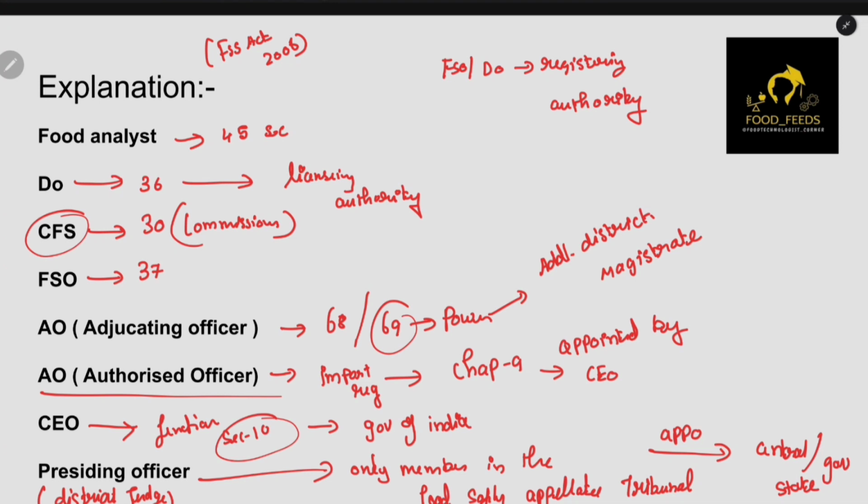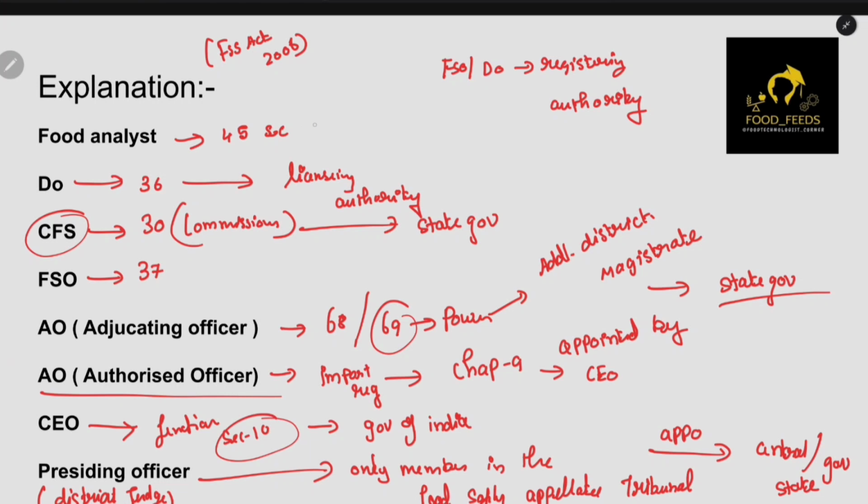Okay, now AO. AO is appointed by CEO, which we have already discussed. Adjudicating officer is appointed by state government. And one more person, Commissioner of Food Safety. They are also appointed by the state government only. Now here comes the important part.